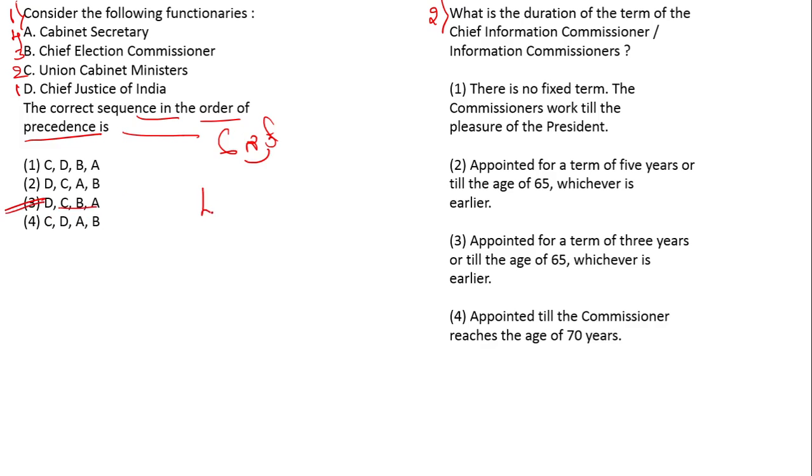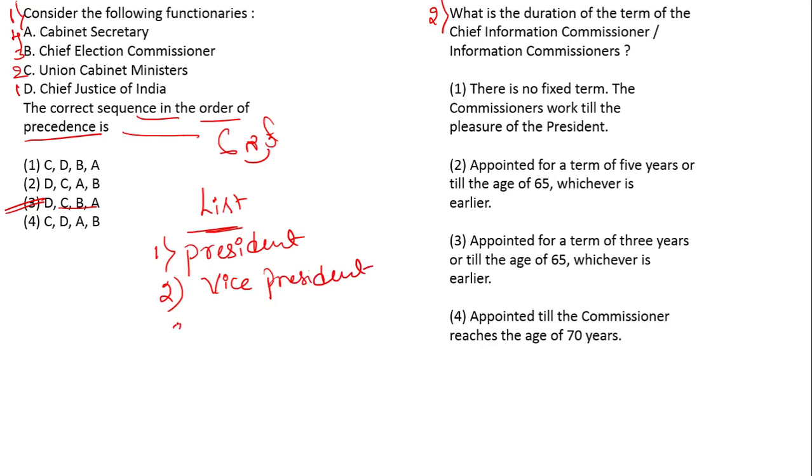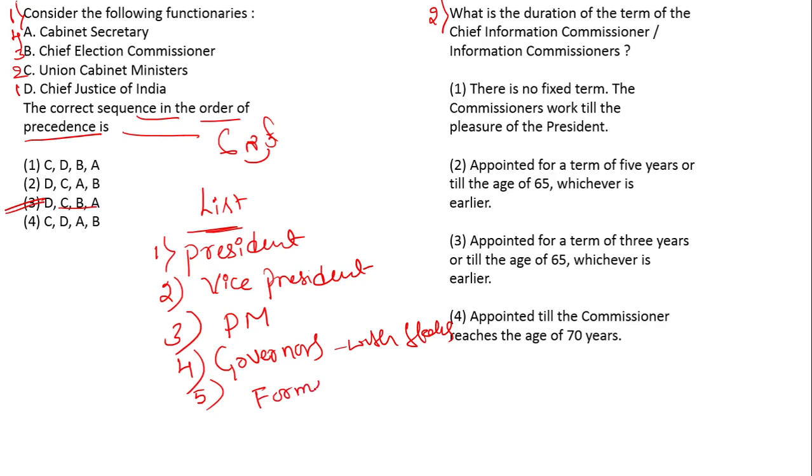In the original list of order of precedence, first comes the President and second comes the Vice President, and third is the Prime Minister, and fourth is Governors within their respective states, and fifth is the former President, and next the Deputy Prime Minister.